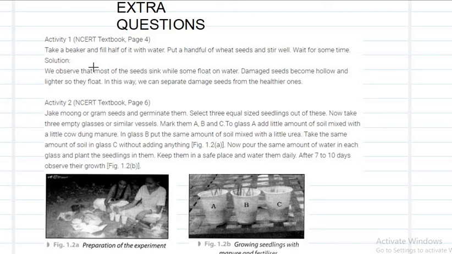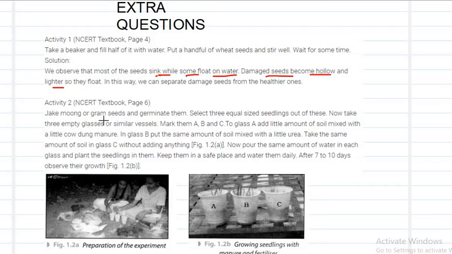After that you will see the good quality seeds will sink, whereas the bad seeds will float on water. Why? Because the damaged seeds become hollow and lighter, so they will float. In this way we can separate the damaged seeds from the healthier seeds. This is one of the methods.